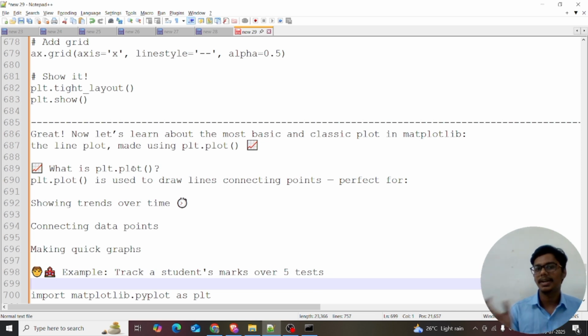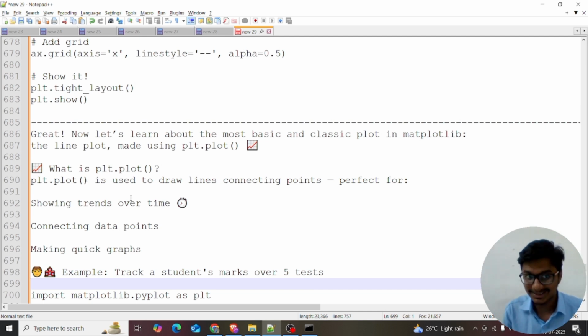Plot is equal to line chart. When plt.plot, I explained in the first session, giving a brief intro of matplotlib. We have explained plt.plot, right? plt.plot is equal to line chart. So great, make note of it. Now let's learn about the most basic and classic chart in matplotlib, the line chart made using plt.plot. I just explained, right, what plt.plot means.